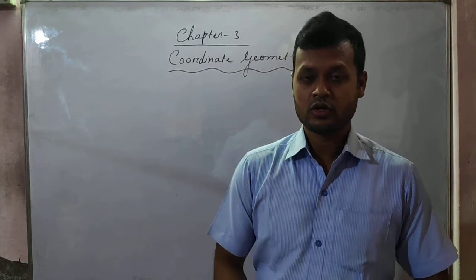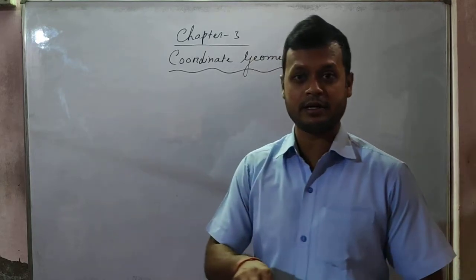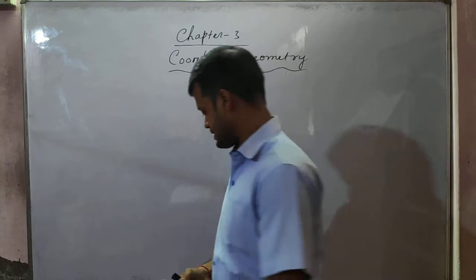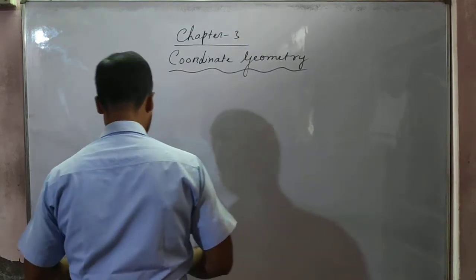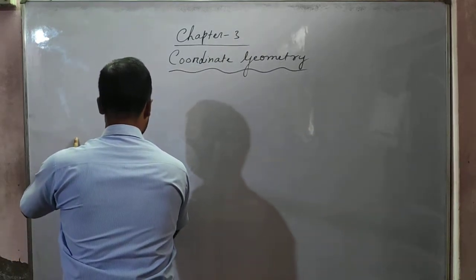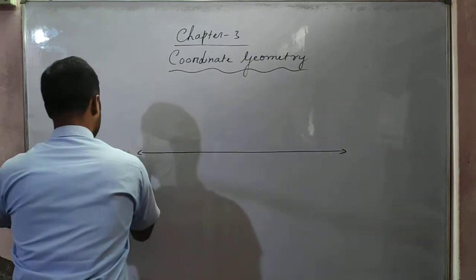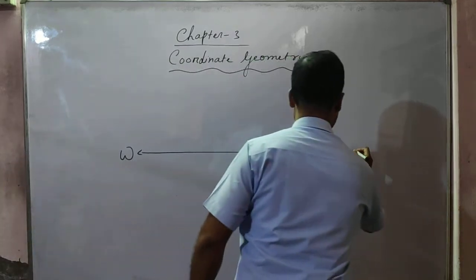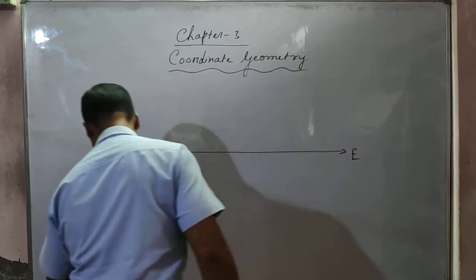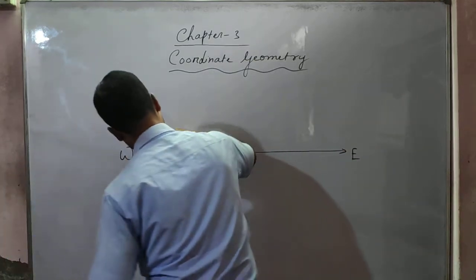Okay. So students, let us take one example to make you understand in a proper way. Suppose one main street is there. Many streets you have seen like this, isn't it? So let me just draw it for you. West to east, one main street is there,